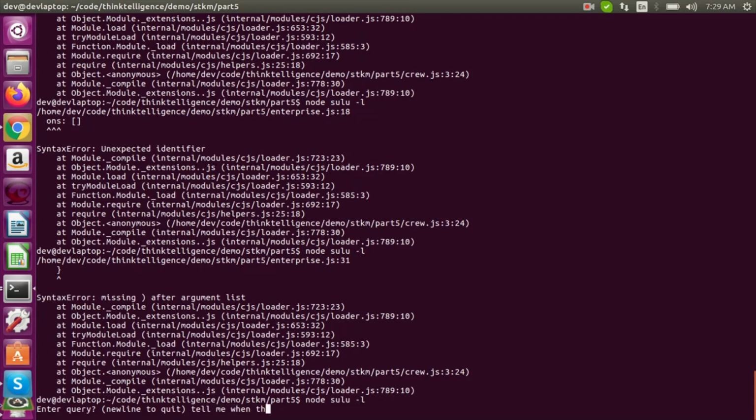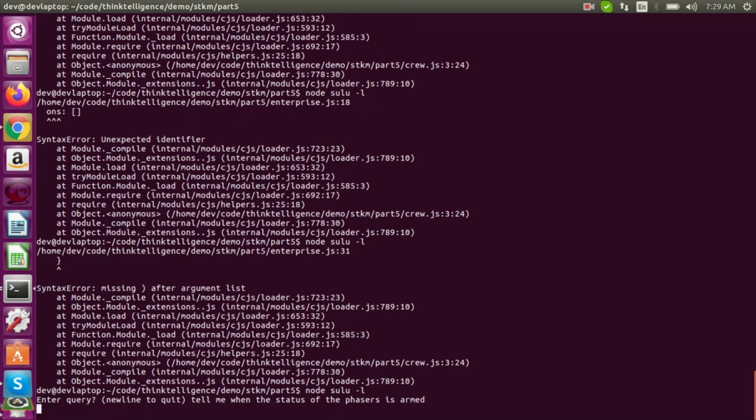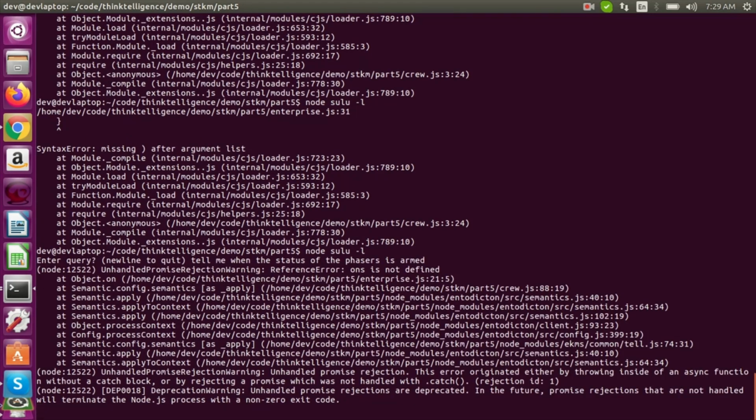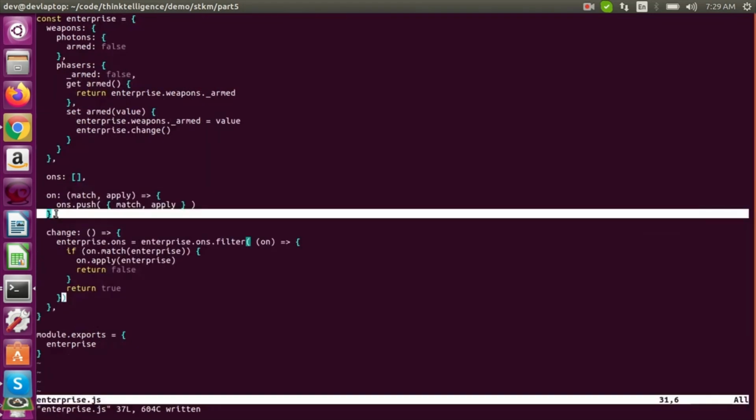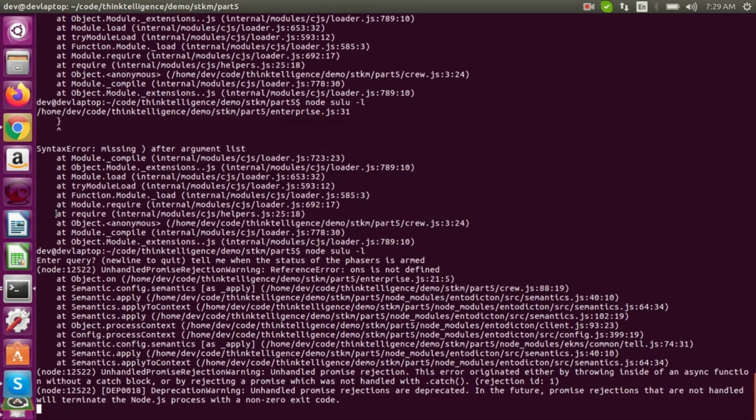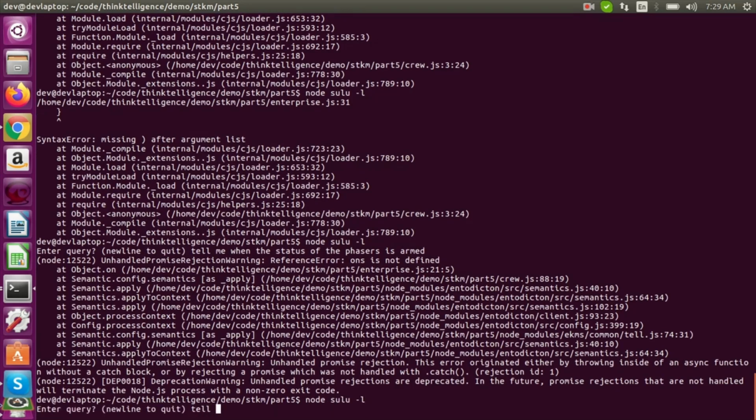Tell me when the status of the phasers. In the future, I'll make tell me when the phasers are armed work. But right now we have this. Tell me when the status of the phasers is armed. Well, that's not groovy. Enterprise line 21. Enterprise there. Try that again. One more try. Tell me when the status of the phasers is armed.